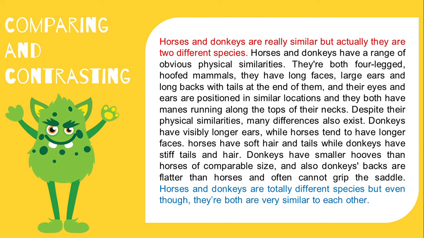So, the red text in the paragraph is the topic sentence, the black text is the supporting details or supporting sentences of my paragraph, and the blue one is the concluding sentence. So the concluding sentence is placed at the end of the paragraph.